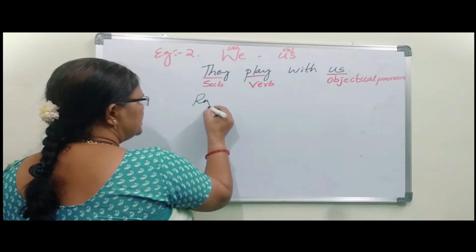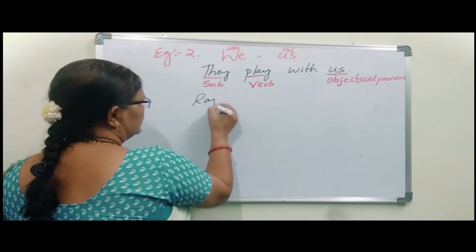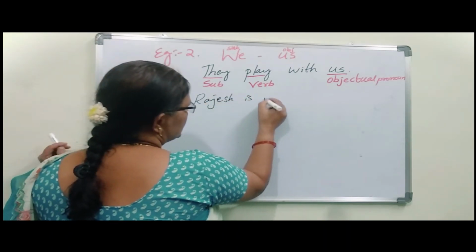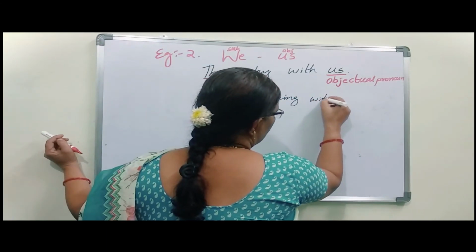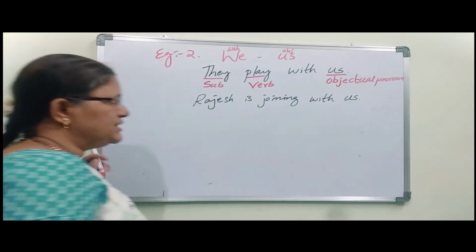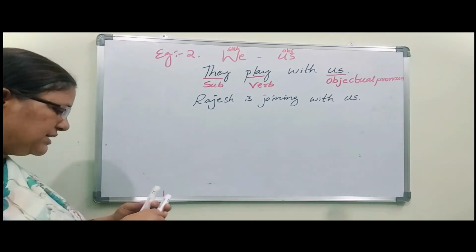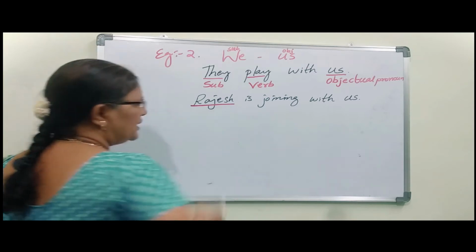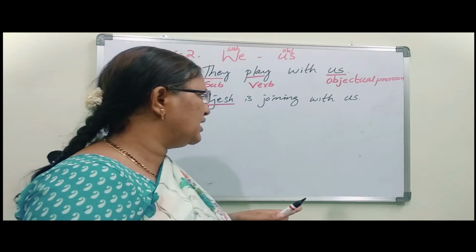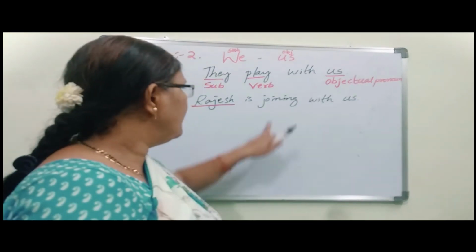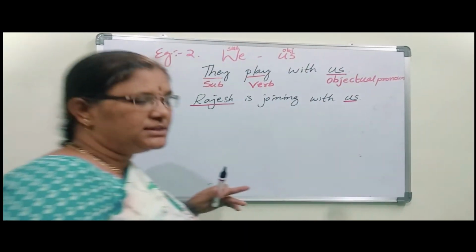Next, let us see the second example. Rajesh is joining with us. Rajesh is joining with us. Second example. Okay. See here. Rajesh is a boy. So what is that boy doing? That boy is joining. In a group he is joining. That also comes under verb. With whom was he joining? Us.